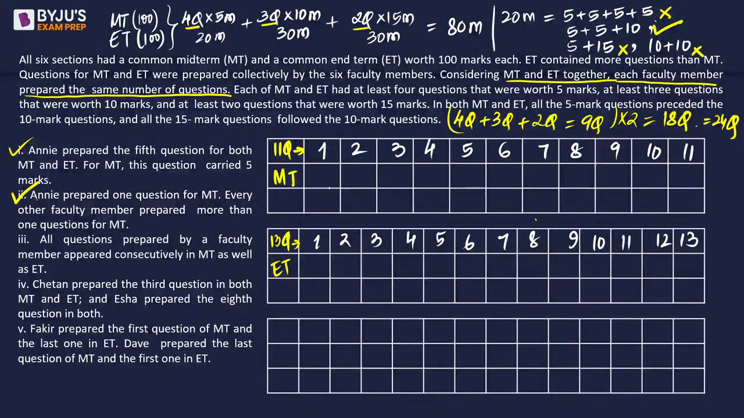Okay, let's fill. Annie prepared the fifth question for both MT and ET. For MT, this question carried 5 marks. So let's talk about marks now, कि marks कितना awarded है इनका. Okay. So this is a 5-mark question. This is a 5-mark question. Now if it is a 5-mark question, इसका मतलब कि पहले वाले भी सारे 5 marks के हैं, इधर भी पहले वाले 5 marks के.